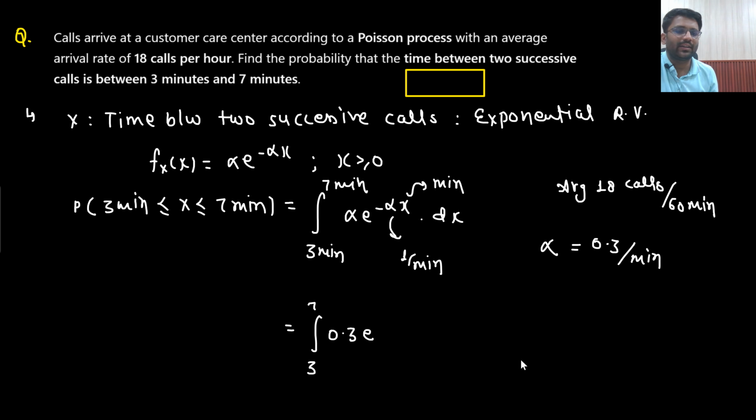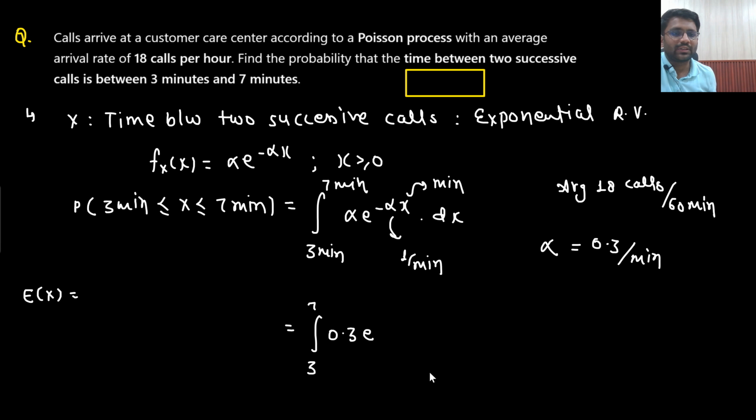So I am not writing down the complete concept. What is the complete concept? Expectation of x would be the average time taken between two successive calls. Now in 60 minutes you are getting 18 calls. That means in 1 minute you are getting 0.3 calls. Right? So what will be the time between two successive calls?